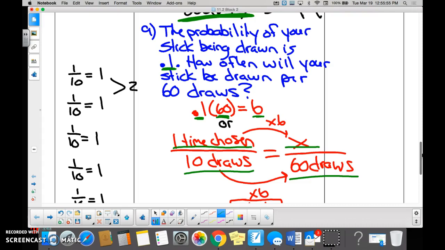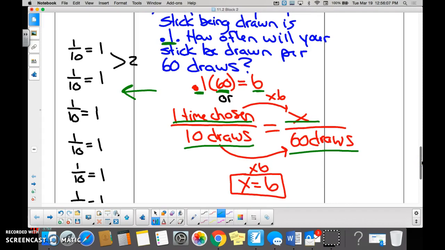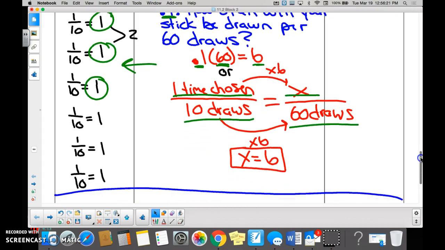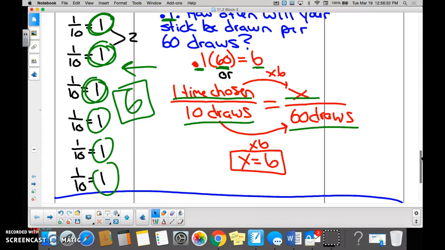And then the last part here, this little scratch paper over here, I said if you're still confused, think of it like this. You win 1 out of every 10 times, right? So if the drawing took place 10 times, you would win how many times? If the drawing took place another 10 times, you would win 1 time again. If it took place another 10 times, you would win 1. And if we did this all the way through 60 times, 1 plus 1 plus 1 plus 1 plus 1 plus 1 equals a total of 6. So you didn't even need a proportion or a multiplication problem. You could have just figured it out using logic, right?